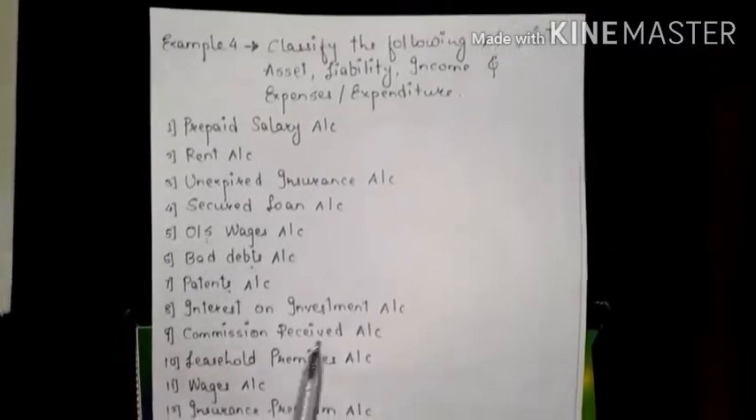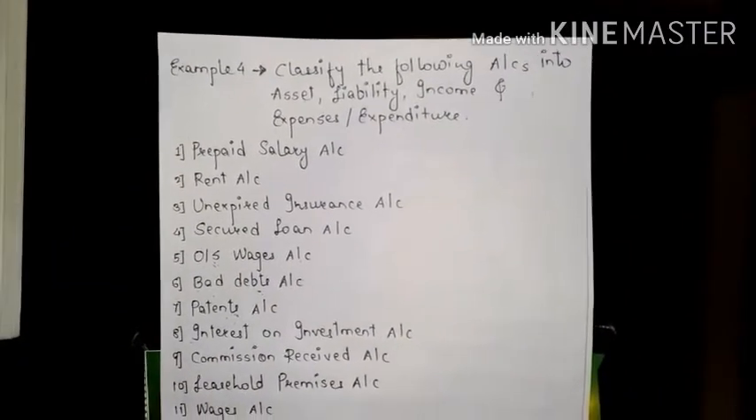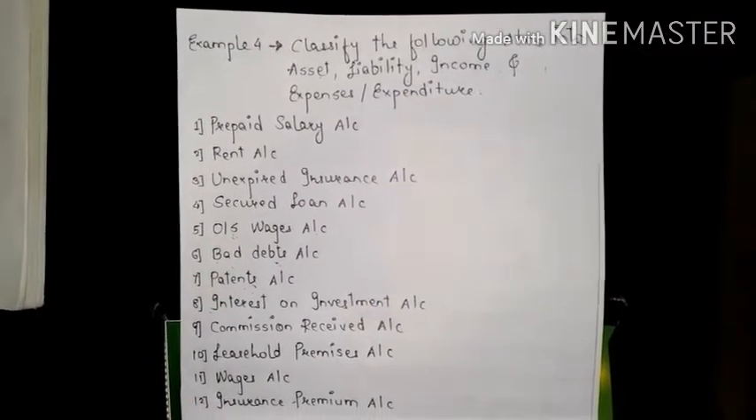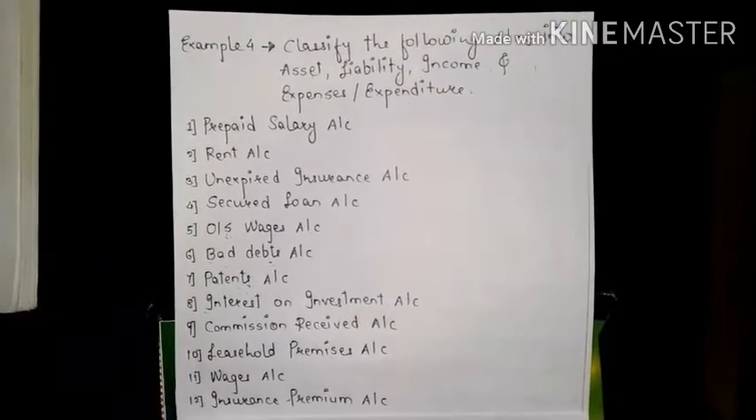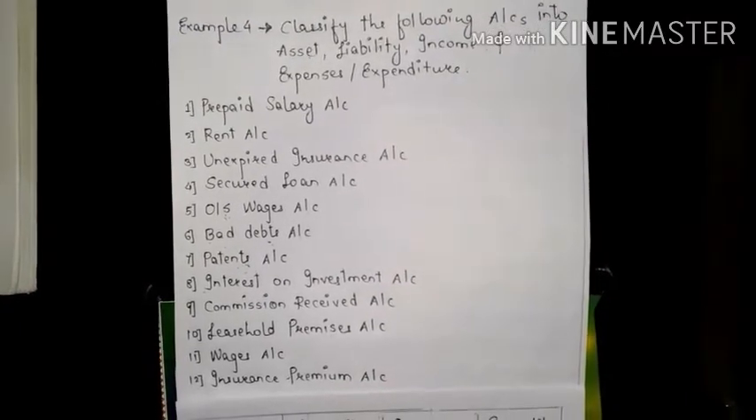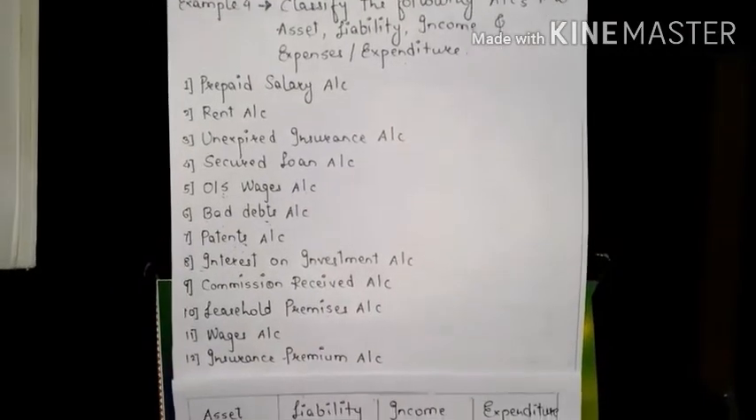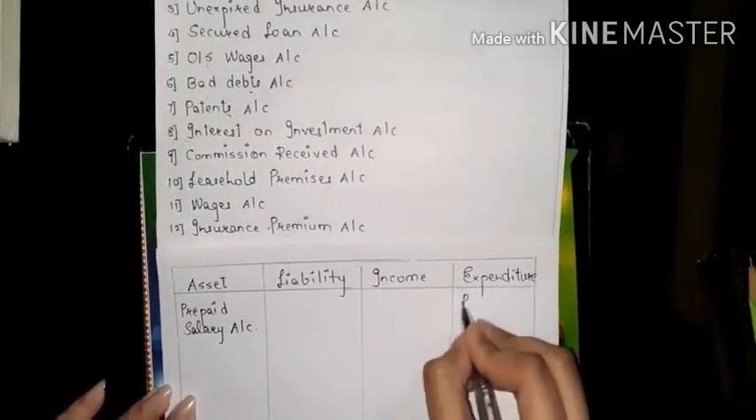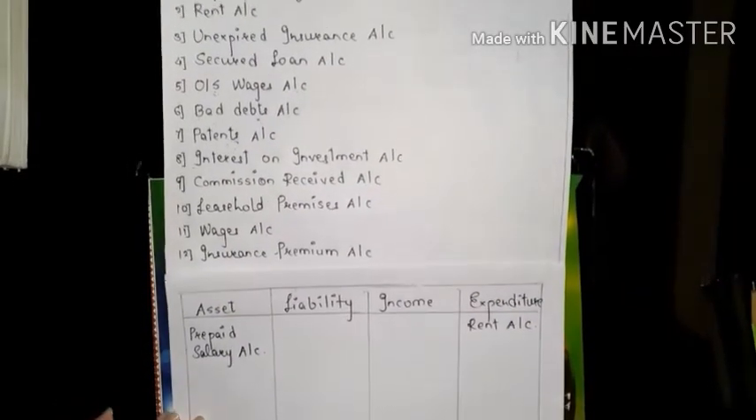Next, rent account. This will be our expenditure, because if we have taken any shop on rent for starting our business, we will have to pay that rent to the owner where we are doing our business. That is called rent. That will be our expenditure, our loss. So we will transfer it to the expenditure, rent account. Okay. Next,